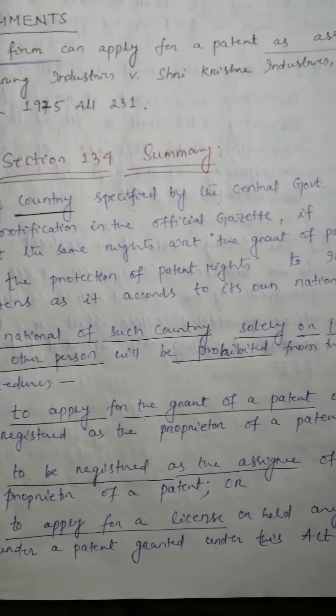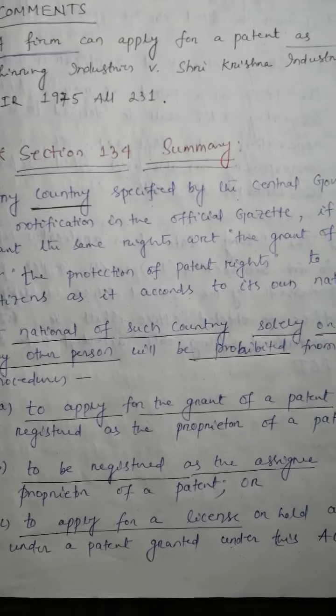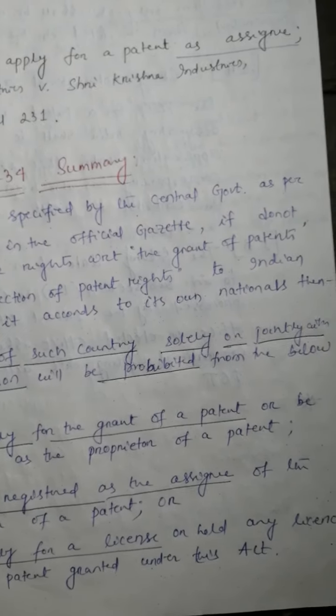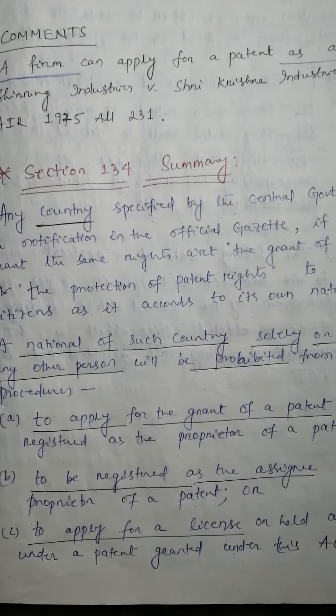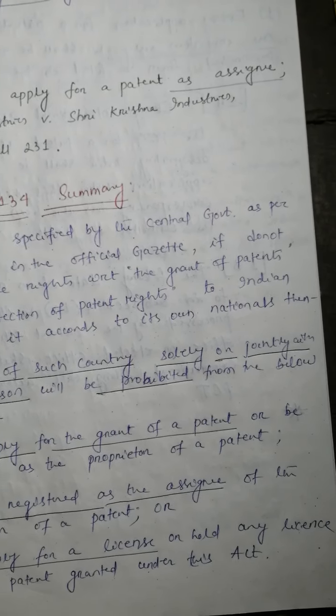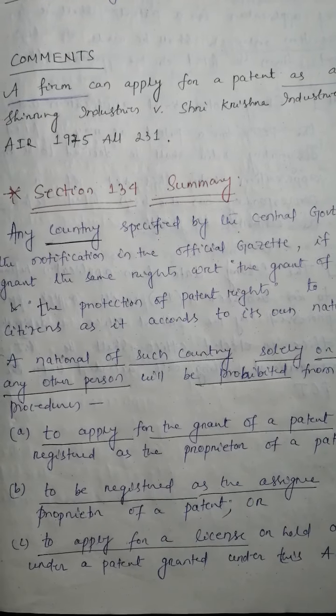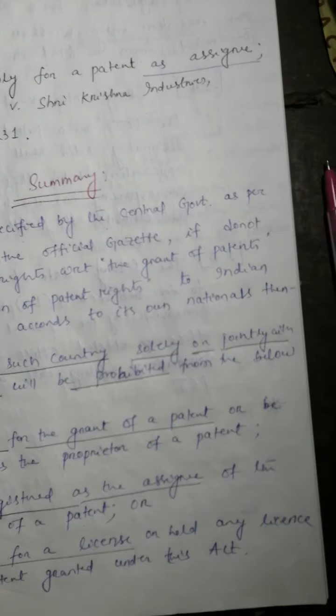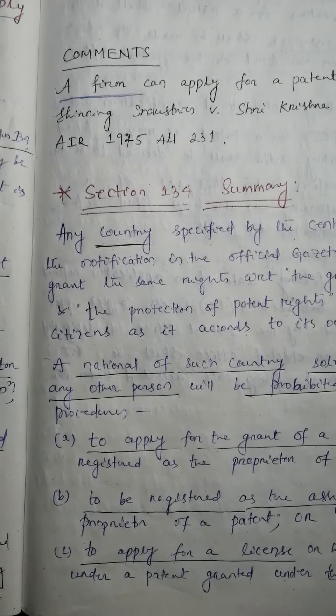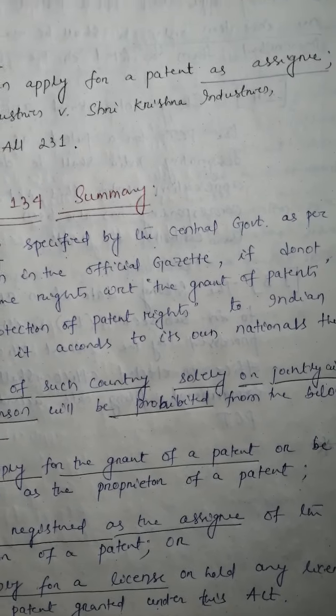Clause A is to apply for the grant of a patent or be registered as the proprietor of a patent. Clause B, to be registered as the assignee of the proprietor of a patent, or Clause C says to apply for a license or hold any license under a patent granted under this act.